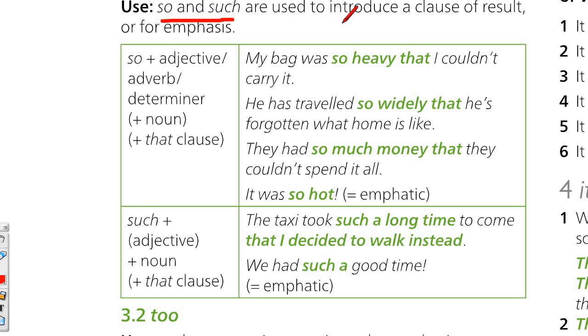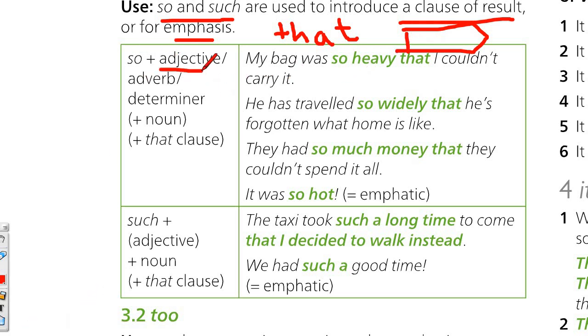Okay, so in such, either for emphasis, it was so hot, it was such an amazing day, or with that and you introduce the result. It was so hot that I stayed at home. So that is the result, that I stayed at home. Okay. Remember, normally you use it with an adjective, so hot that, but you can use it with an adverb. He runs so quickly that he always wins the races. There were so many people, or there was so much water that we couldn't leave the house. Okay, so notice you can use different ones.